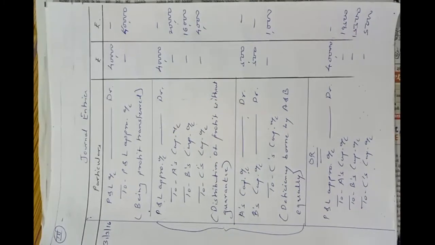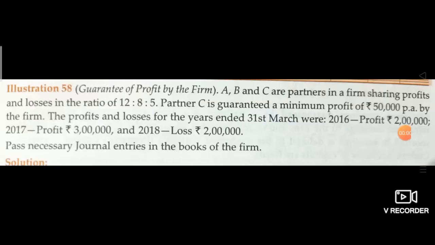Okay, now solve this problem in your notebook. See this problem now. A, B and C are partners in a firm sharing profits and losses in the ratio of 12:8:5. Partner C is guaranteed a minimum profit of rupees 50,000 per annum by the firm. So the guarantee given to C is rupees 50,000. At least he will get rupees 50,000 every year. The profits and losses for the year ended 31st March 2016 were profit 2 lakhs, 2017 profit rupees 3 lakhs, and 2018 a loss of rupees 2 lakhs. So they told us to pass necessary journal entries in the books of the firm.